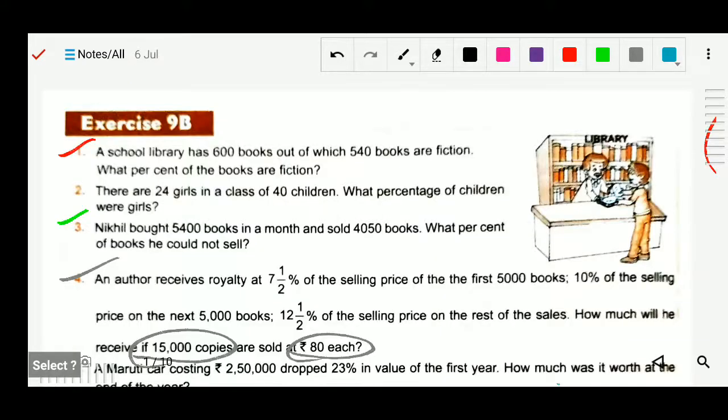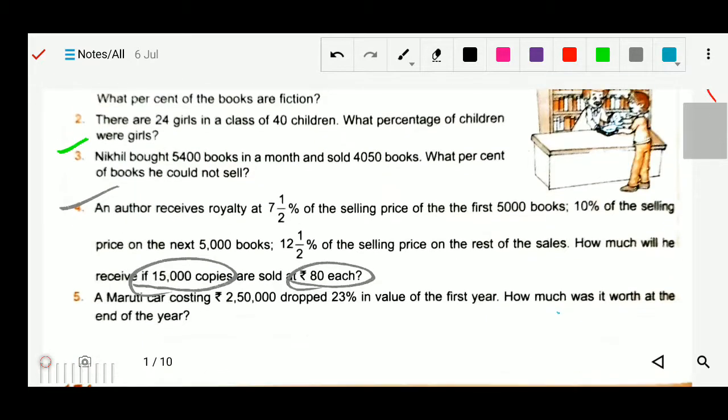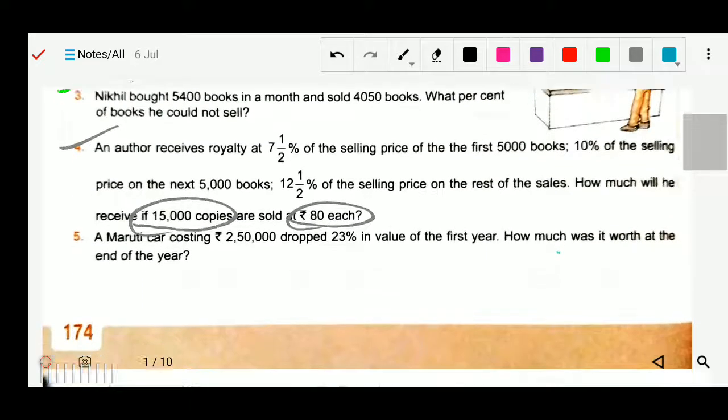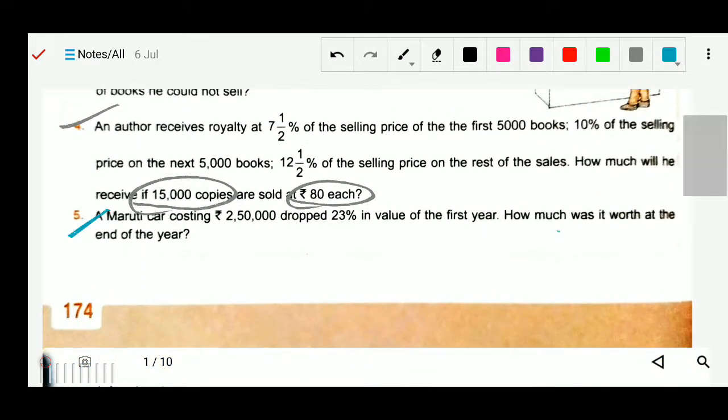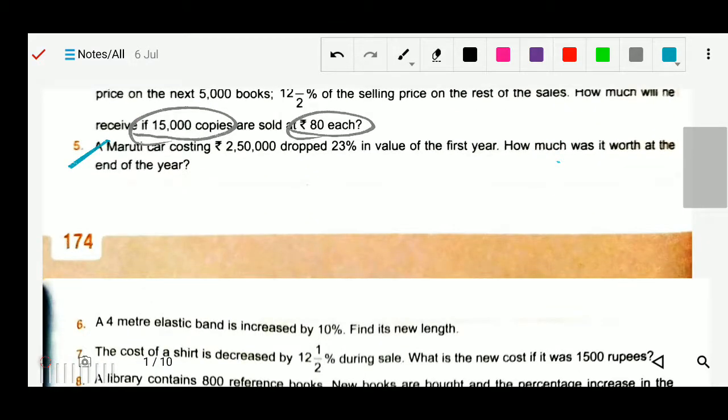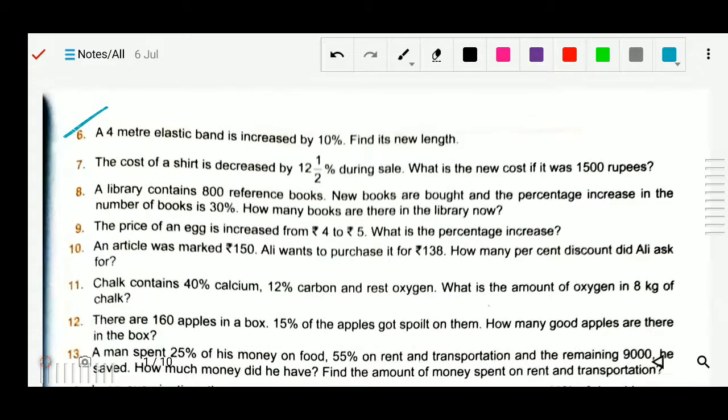Now here we will solve the next question, which is number 5, number 6. You can see number 6 is also the same and number 7 is also the same. Questions 5, 6 and 7 are the same type of question. So here I will solve question number 7. The cost of a shirt is decreased by 12.5% during the sale.